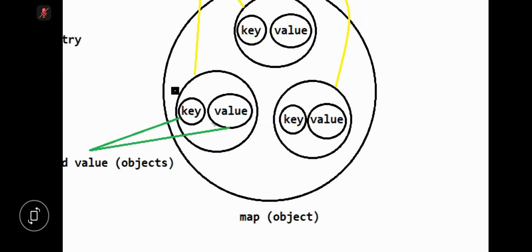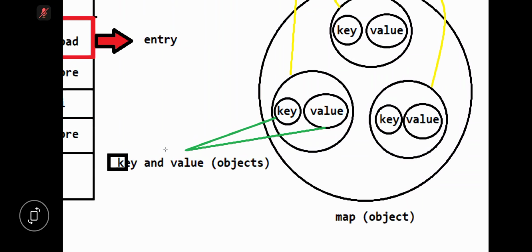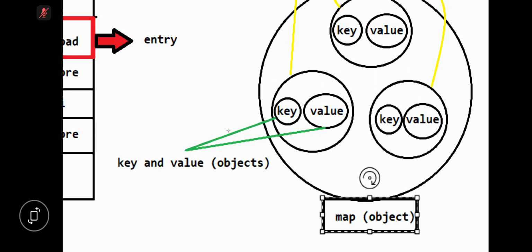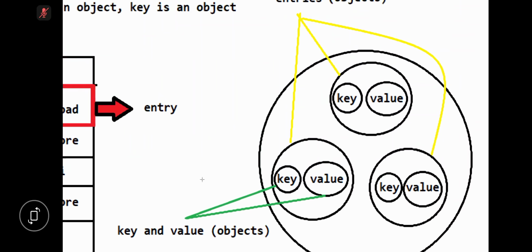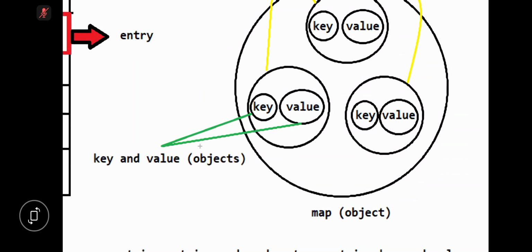Now inside an entry, what do we have? Again we have small circles, which are key and value. And key and value are also objects. So a Map contains entries. Each entry contains a key and value. Map is an object. Entry is an object. Key and value are also objects. Are you following?